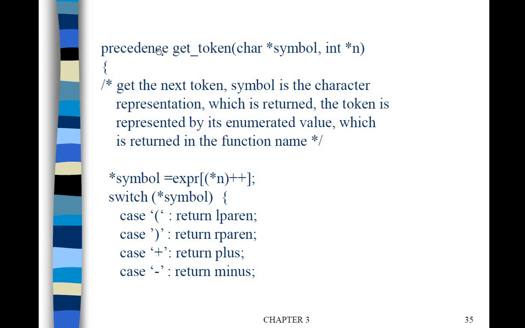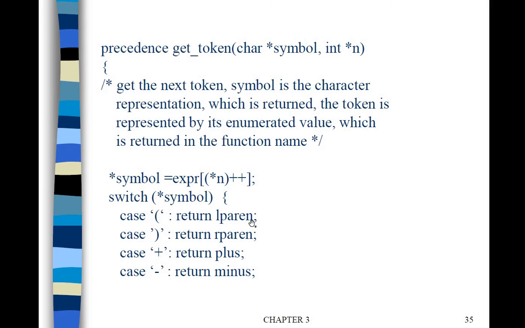Next, let's see how the get token function will work. The get token function accepts the arguments symbol and n. From the postfix expression, we access the character at the present index and put it into the symbol. If the symbol is an open parenthesis, return the L parent token.